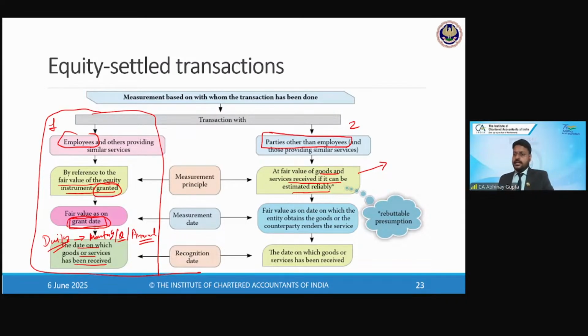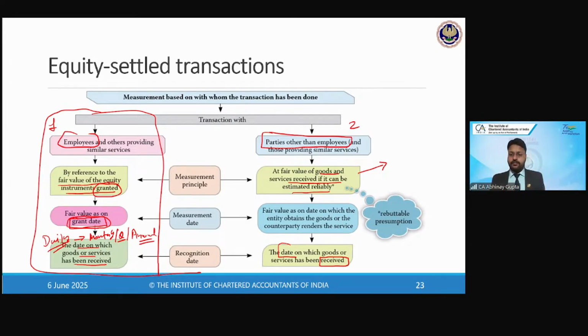So in case that assumption is repeatable, right? And on which date will we measure the fair value? The date on which the goods and services are received. So received means what? GRN is done or what? For goods, when the goods are received by the company, and they have gained the risk and reward of those goods. And in case of services, when the services are delivered by the supplier.